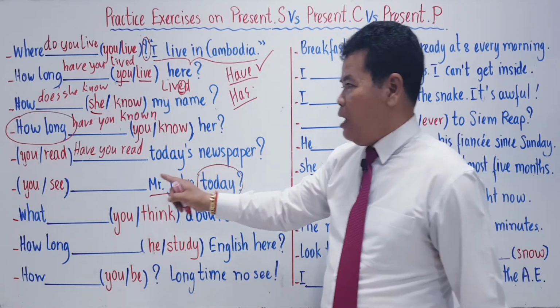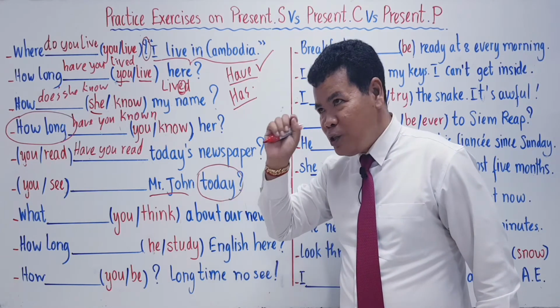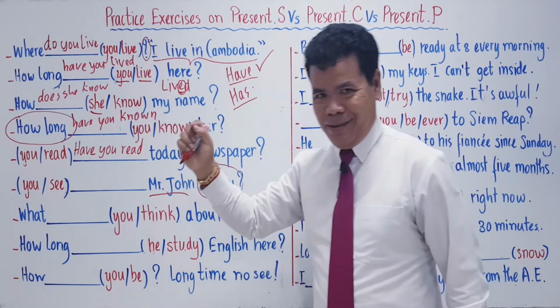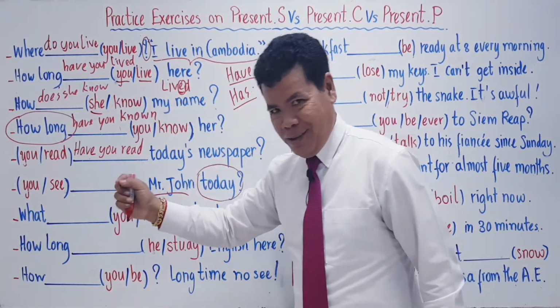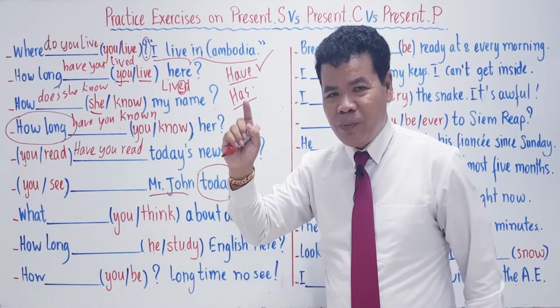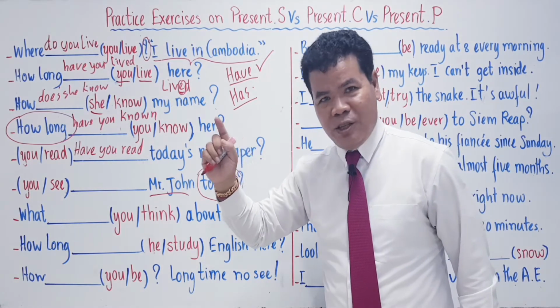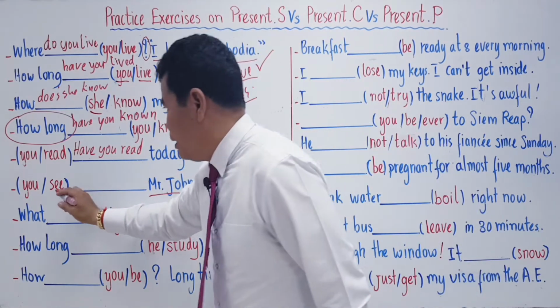Or you say, have you seen Mr. John today? They just want to ask you, did you see Mr. John or not? You understand? So what kind of question do you ask? You ask a present perfect simple question. Okay? So what do you have now? Have.